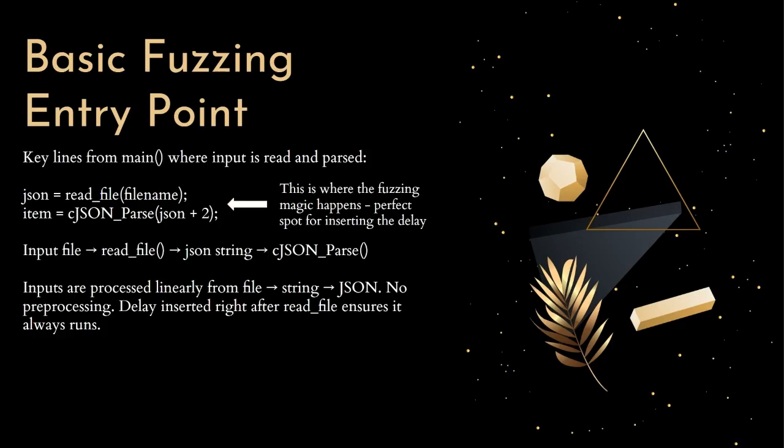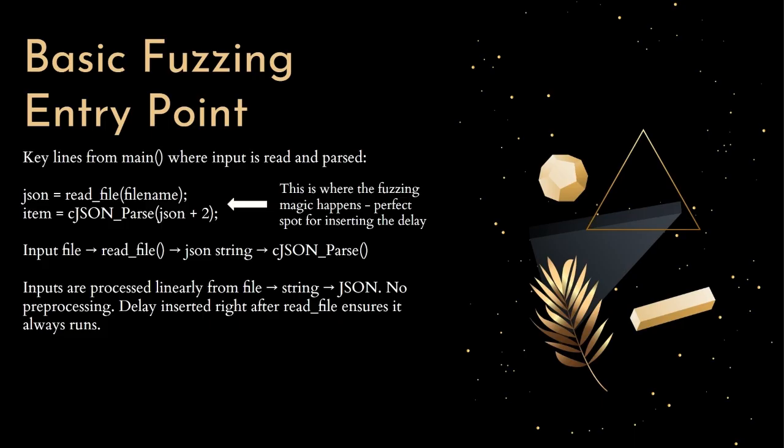All right, so let's talk about where I actually inserted the delay. Like I mentioned before, the cJSON program has this nice compact main function inside the fuzzing folder. It does exactly what you'd expect. It takes a file as input, reads the content into memory, then passes it into cJSON_Parse to parse it. That makes this the perfect entry point for fuzzing. In a fuzzing scenario, the fuzzer would generate all sorts of random JSON or malformed data and feed it to this function through the file interface. The program just reads whatever is in the file and tries to parse it. So I didn't need to dig into the internal parsing functions or mess with the library itself. All the fuzzable behavior is already exposed right here.